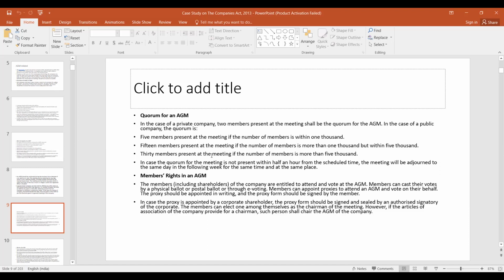The members can elect one among themselves as the chairman of the meeting, or if the articles of association of the company provide for a chairman, such person shall chair the AGM of the company. So if the articles specify a particular person to be chairman, then he will be the chairman. Otherwise, members can select one of themselves to be the chairman.